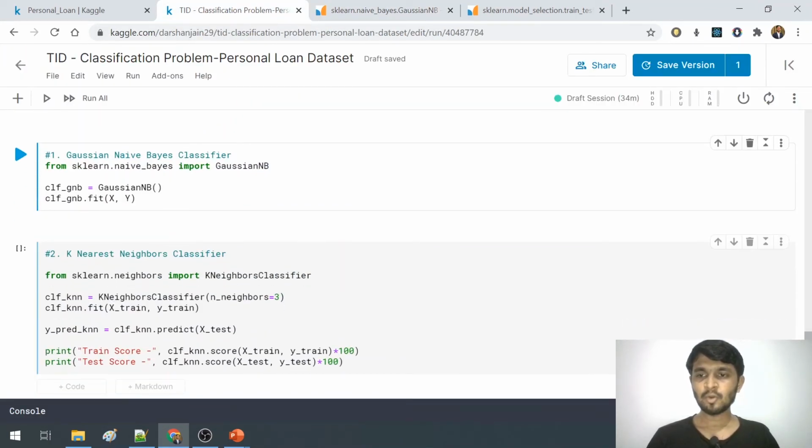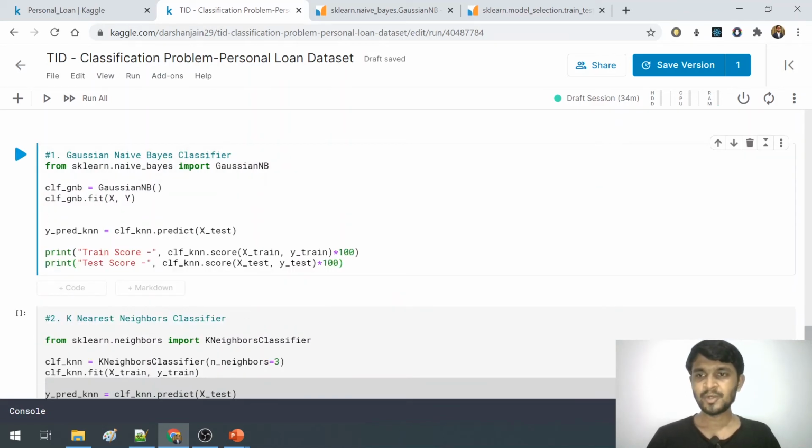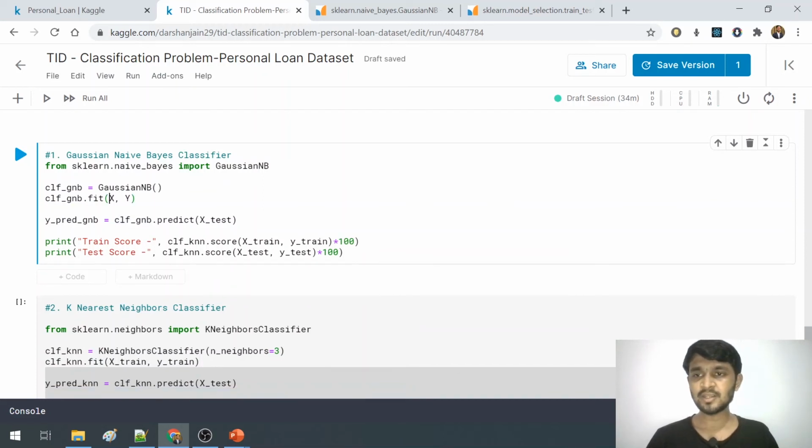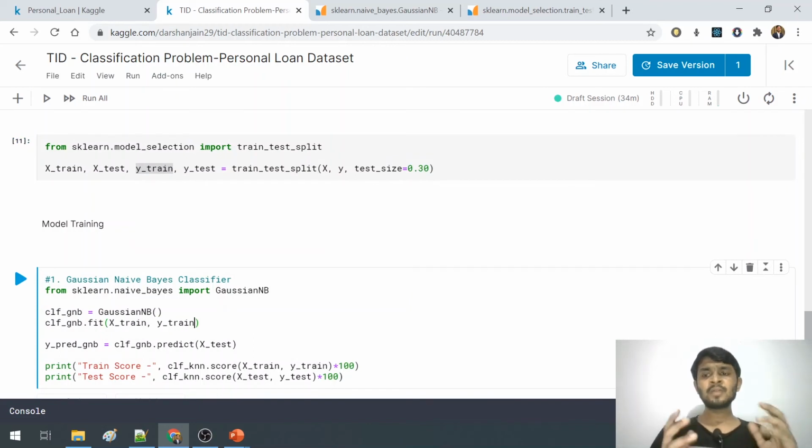So I'll copy this code from here. So prediction is like ypred Gaussian naive Bayes, and we need to give the same name of the classifier that we have given here. Also this x and y has to be changed, so it should be, yes, you guessed it correctly, x train and y train. Now you must be getting some confusions like what and why am I writing such code.